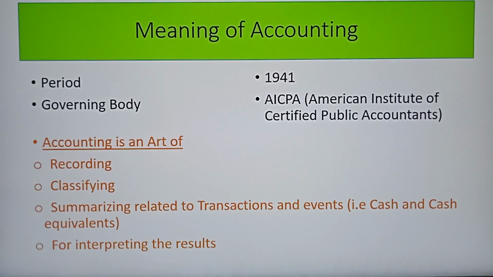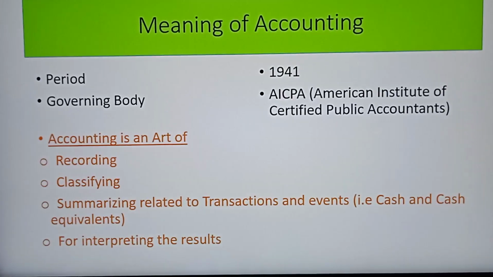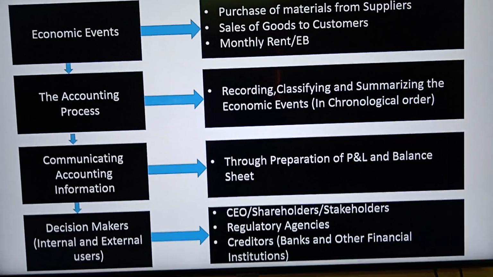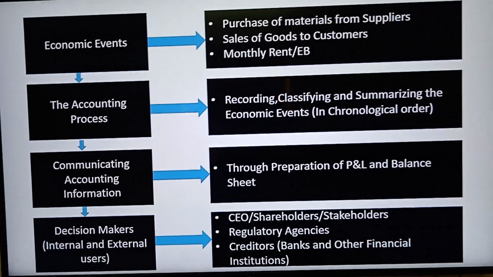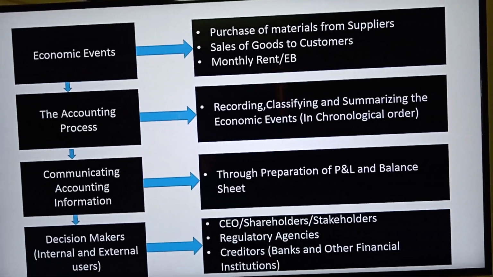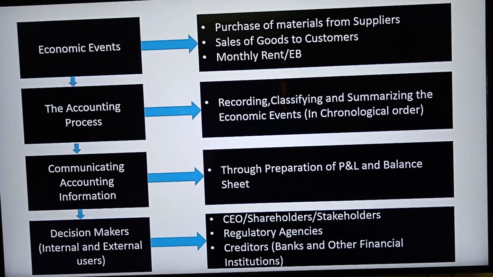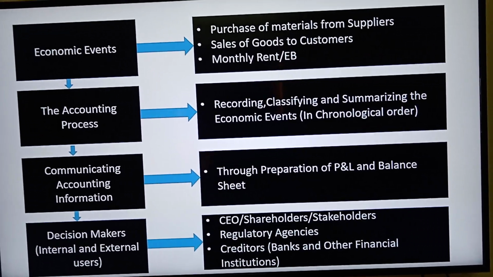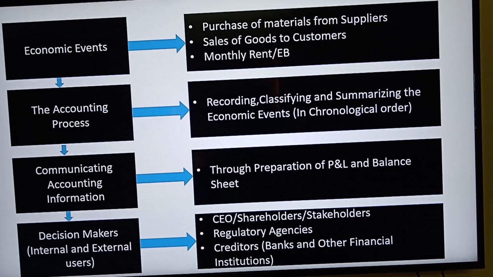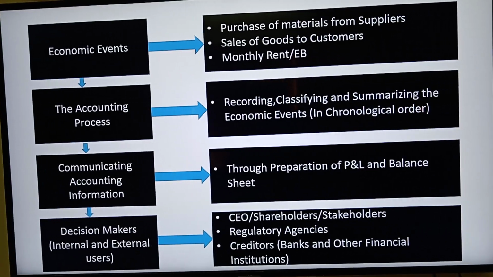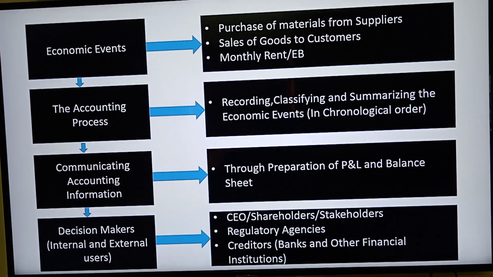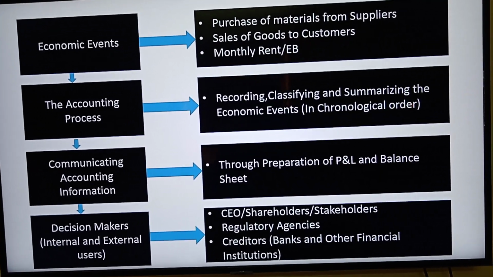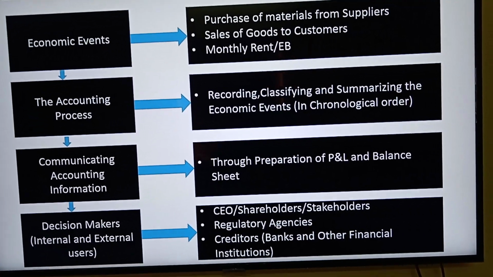We will go to the next slide. We will get more understanding on that. First is the economic event, where a transaction has happened. For example, purchase of material from the suppliers, sales of goods to the customers, and paying monthly rent or EB to the landlord. So once the event has happened, the accounting process starts.